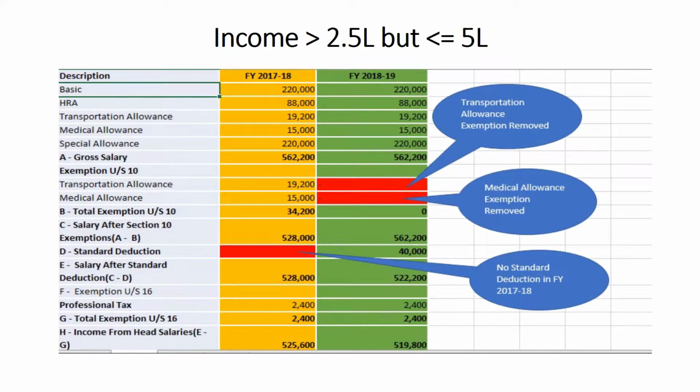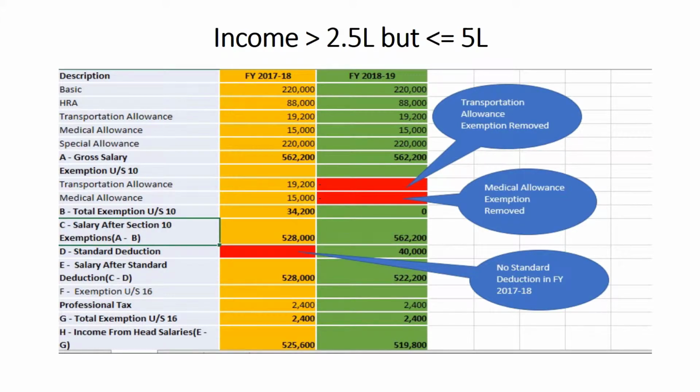We are considering salary heads of basic, HRA, transportation allowance, medical allowance and special allowance, and a gross salary of 5,62,200 for both the financial years. Exemption under section 10. Transportation allowance and medical allowance exemptions are allowed for the financial year 17-18 while it is not allowed for the financial year 18-19. And hence total exemption under section 10 is shown as 34,200 for the financial year 17-18 while it is 0 for the financial year 18-19.